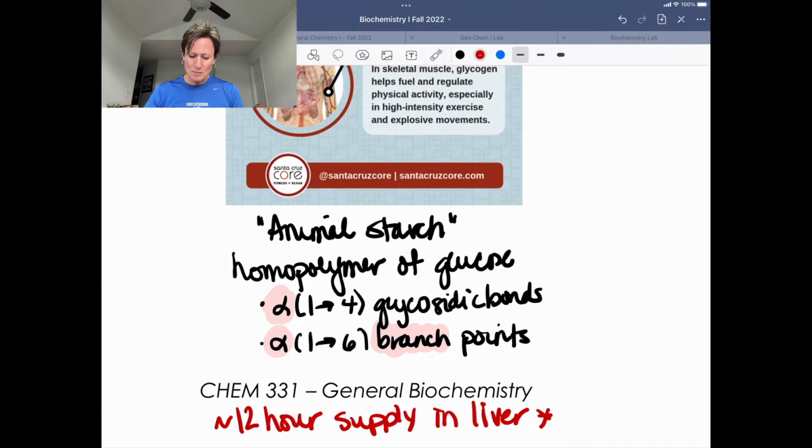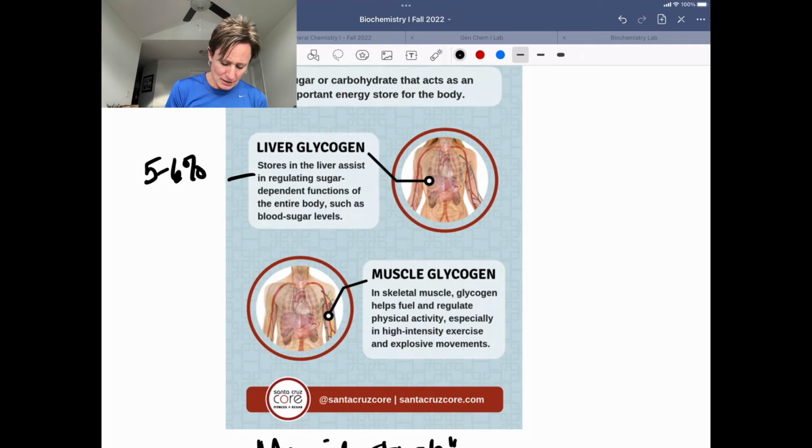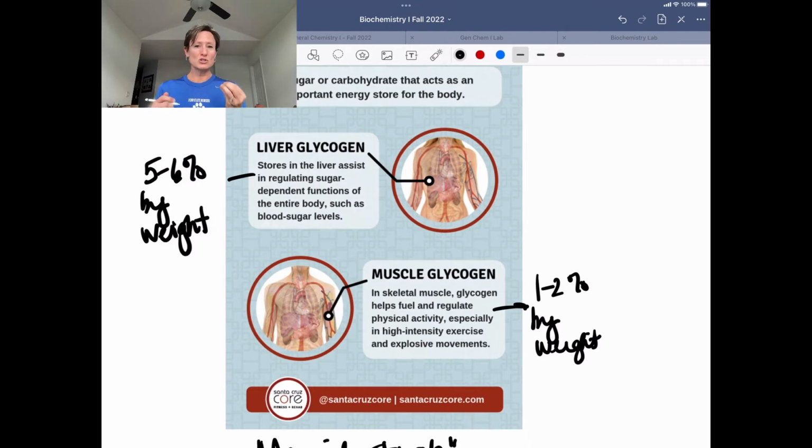Let's talk about the two main places in your body where you store glycogen. We store glycogen in your liver, and about 5 to 6% of the weight of your liver is glycogen. So not an insignificant component of your liver. And then muscle glycogen is about 1 to 2% by weight. So not as much, but these are the two main tissues that have glycogen reserves.